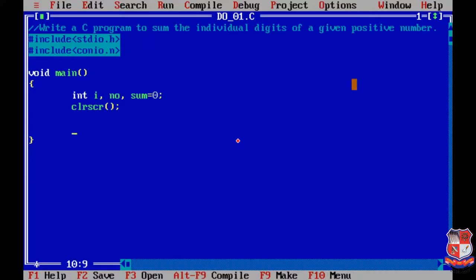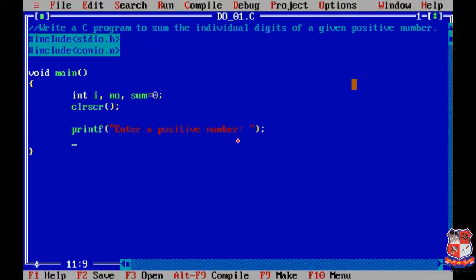Okay, now we'll take input from the user, that is printf. We are passing a message to the user: enter a positive number.